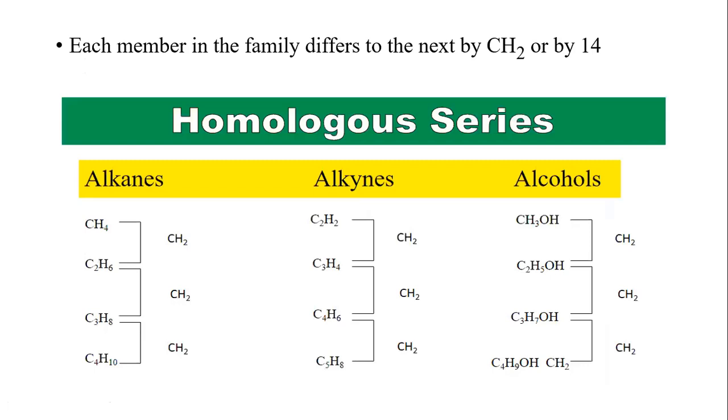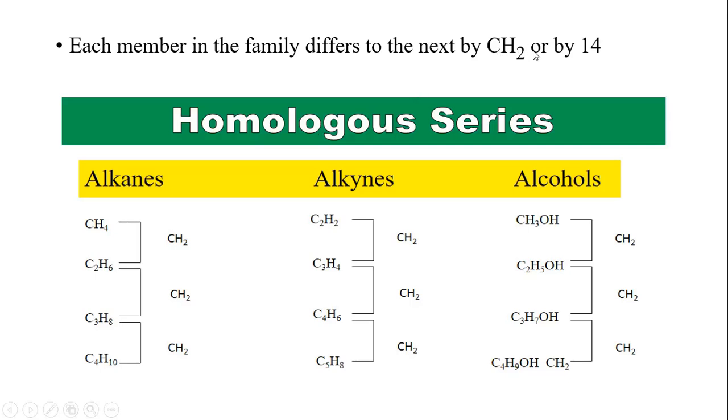Another characteristic of a homologous series is that each member in the family differs from the next by CH2, or by 14. Now 14 simply means the molecular mass. Let's look at the family of alkanes. The simplest alkane is CH4. The next one is C2H6. So here, the difference is C, and then H6 minus H4, that is H2, and we have our CH2.